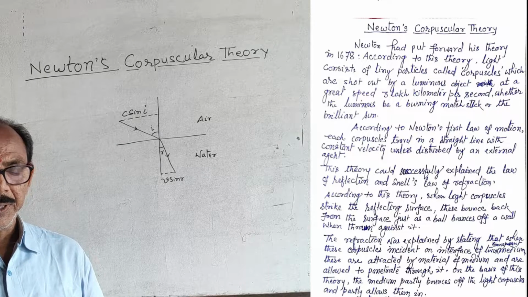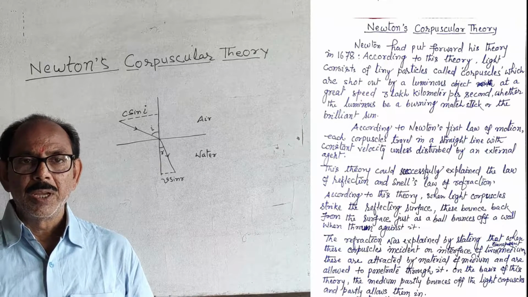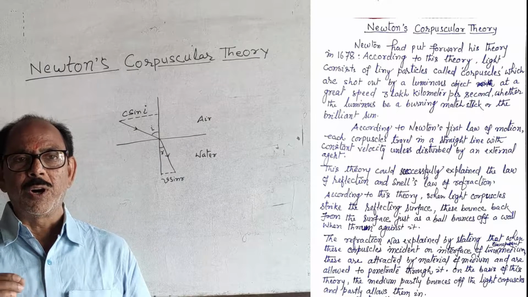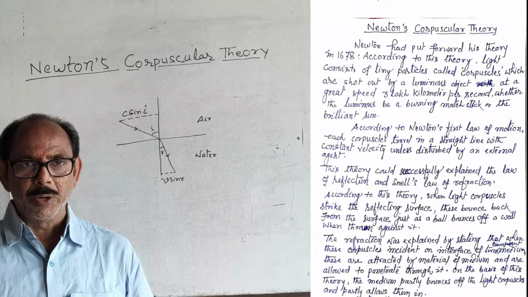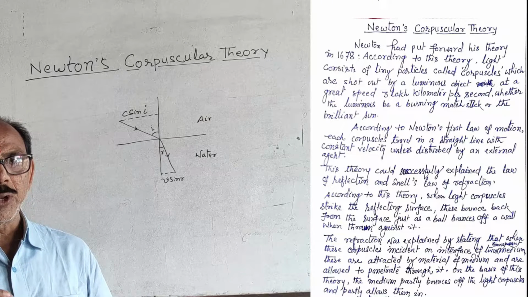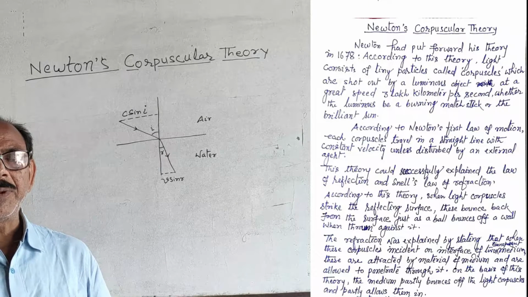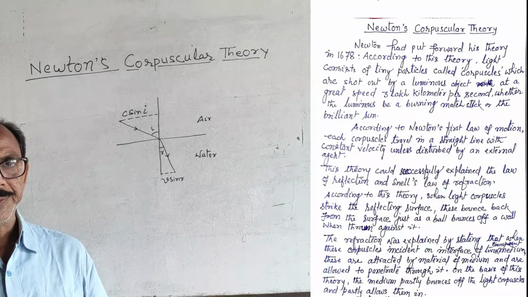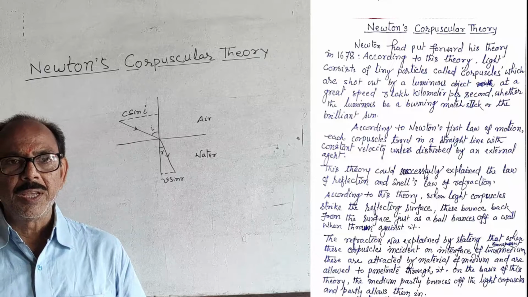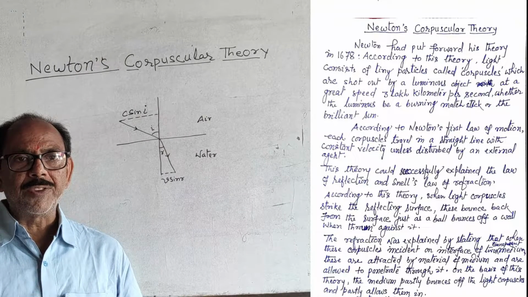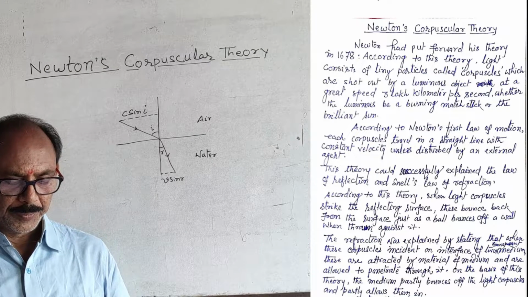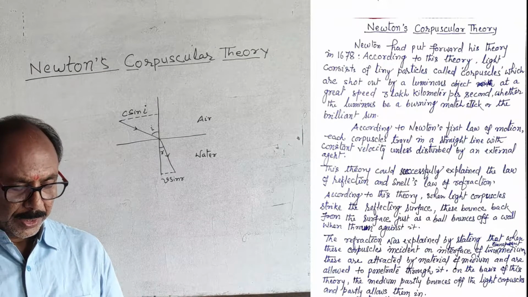According to Newton's corpuscular theory, he applied the first law of motion. Already you know the first law of motion. Each corpuscle travels in a straight line unless an external agent disturbs it.